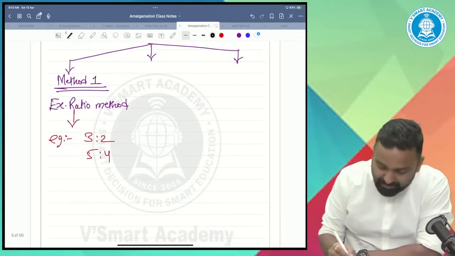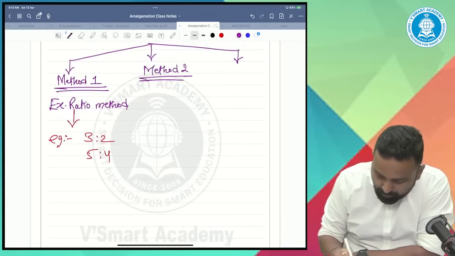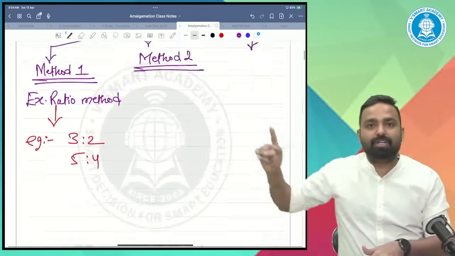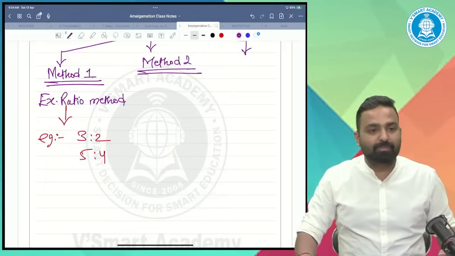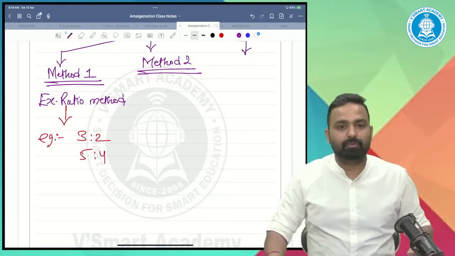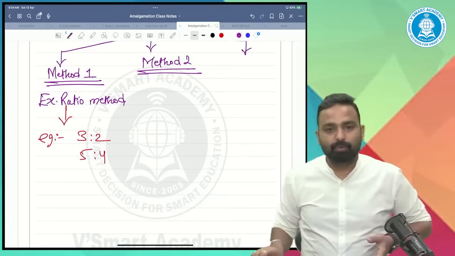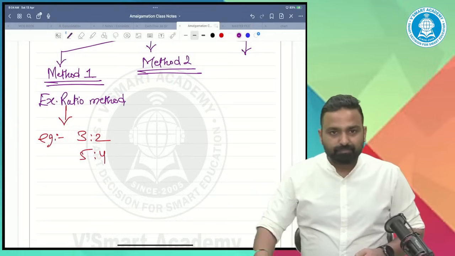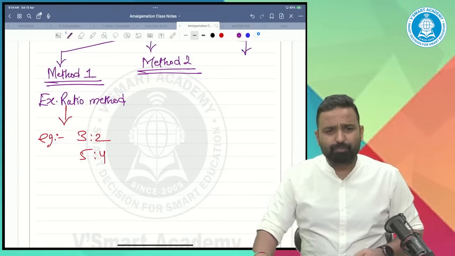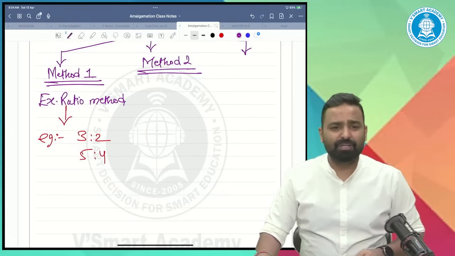Now let's come to the other basis. Any doubt in respect of this exchange ratio method? Wait a minute. No doubt? All right. Only a few participants are actually replying to me. So why so?